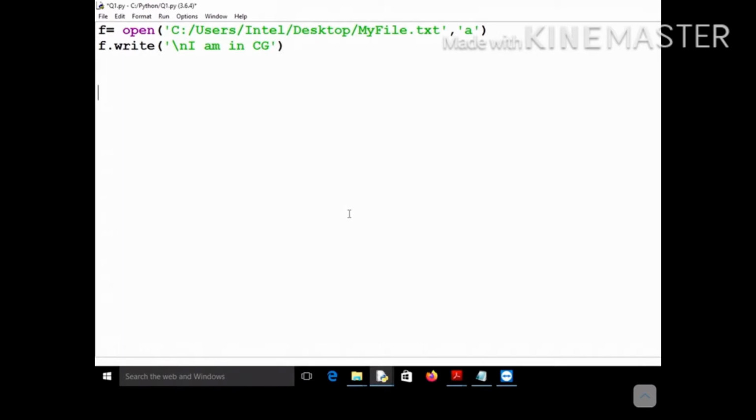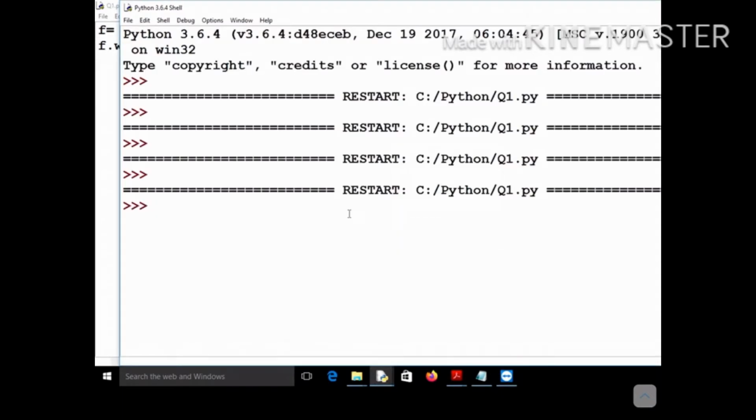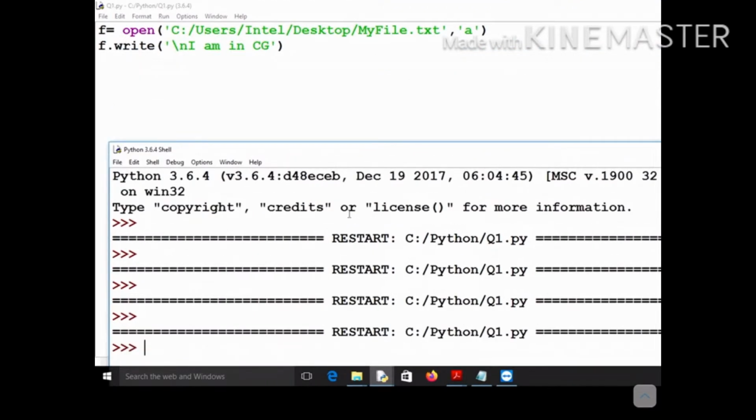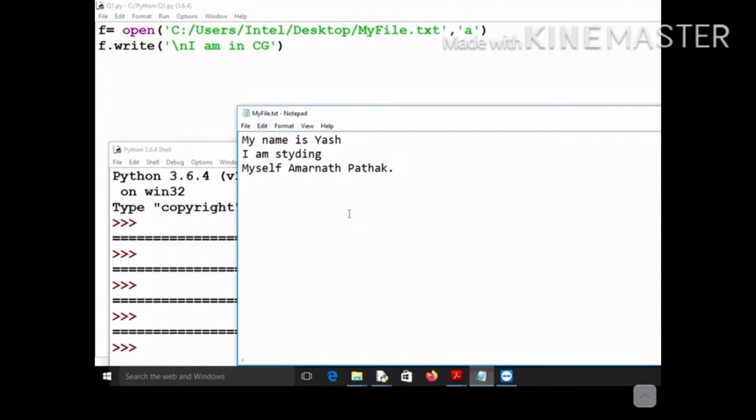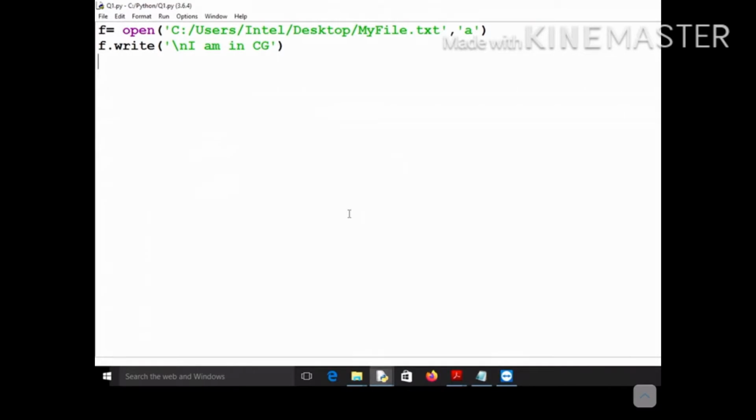Let's run this and see what output it is giving. It is successfully executed, no problem, but let's check the content of your file myfile.txt. It is still the same. Nothing has changed. But what happens when you use the close statement? The content from the buffer will be written onto the file. Just now I told you that this is kind of forcing the writing of content from the buffer to your file. Now let's run this and see.